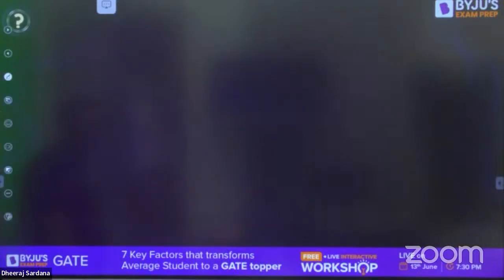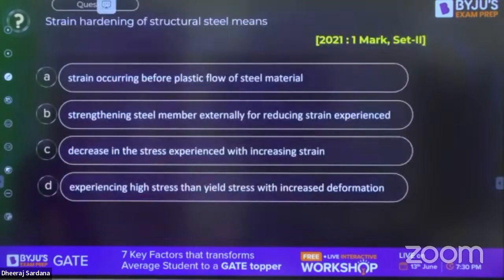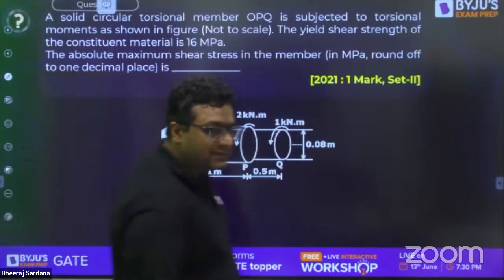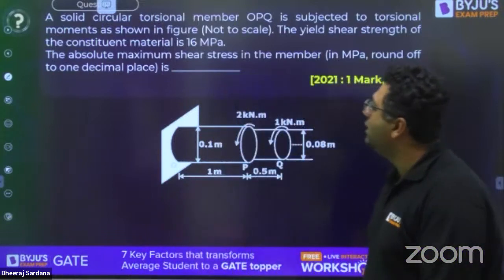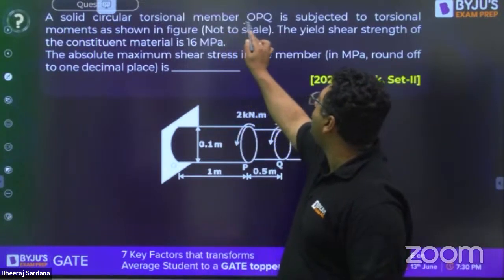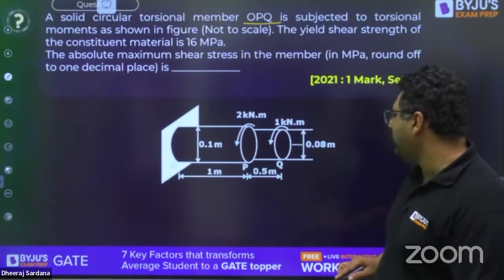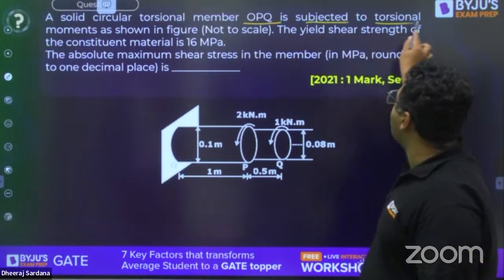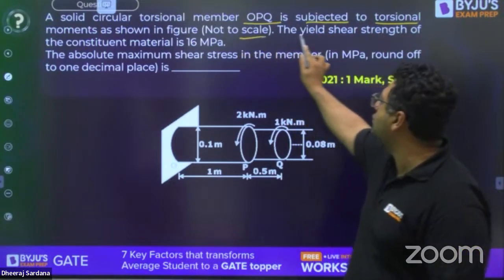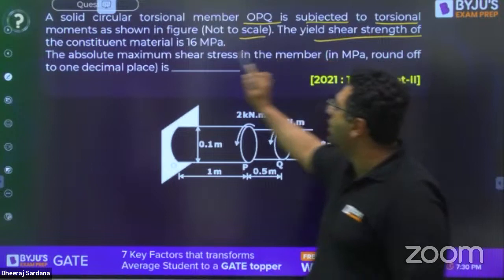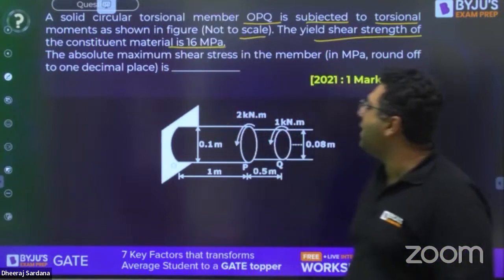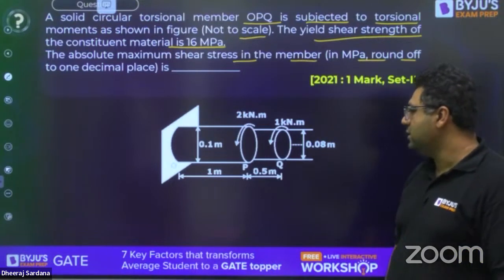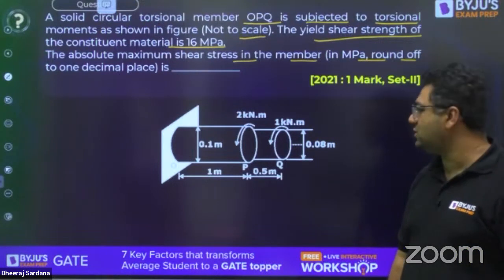So guys, now we are moving to the question of torsion. We will be coming to the question on torsion, this question. In this question, this is from torsion: a solid circular torsional member OPQ, and when we say OPQ, you can see there are 2 members actually, is subjected to torsional moments as shown in the figure, not to scale. The yield shear strength of this material is 16 MPa. The absolute maximum shear stress in the member is going to be. So here they are asking you about the maximum shear stress.